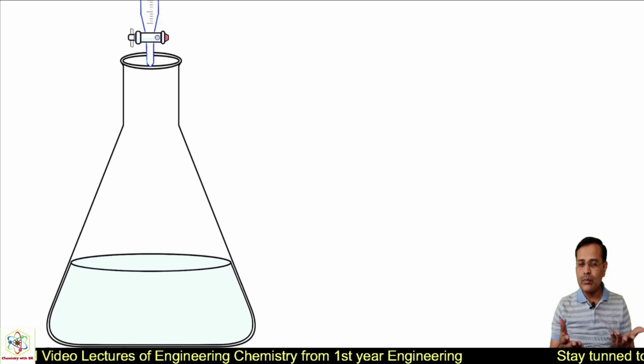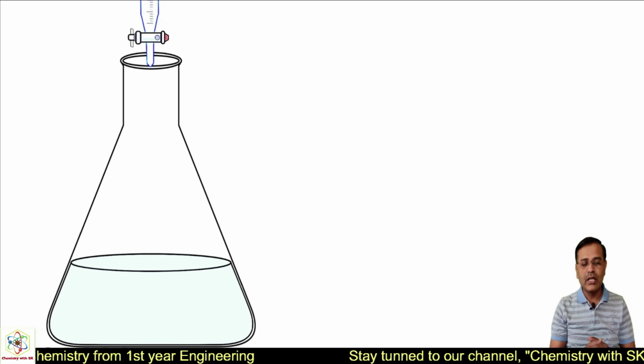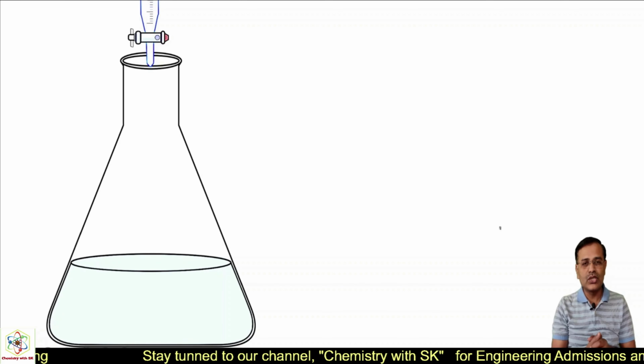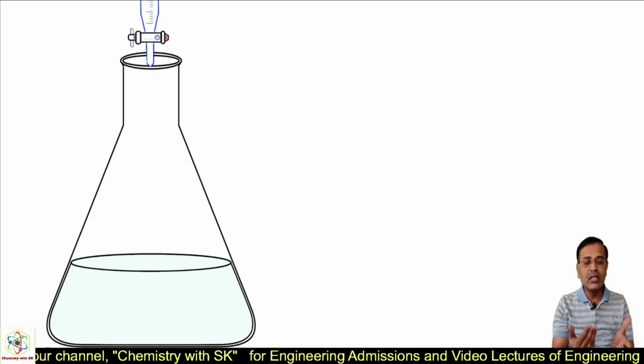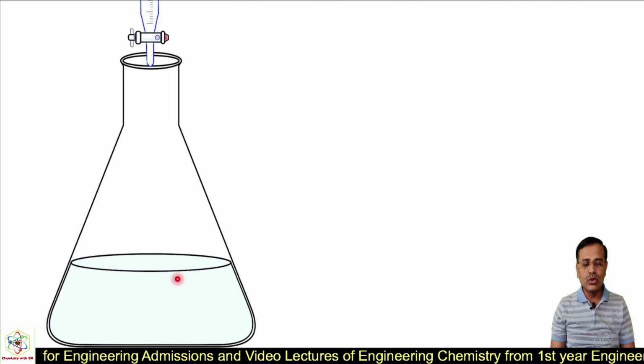But unfortunately, it is not possible to identify the equivalence point by using traditional titration, because we don't know whether this point is reached or not. What is our role? We are just observing the change in color. Still there is no change in color. The solution is colorless itself. Okay, there is no change in color.